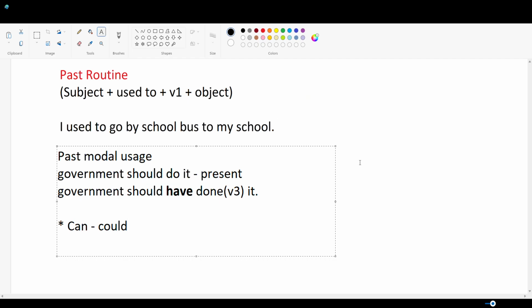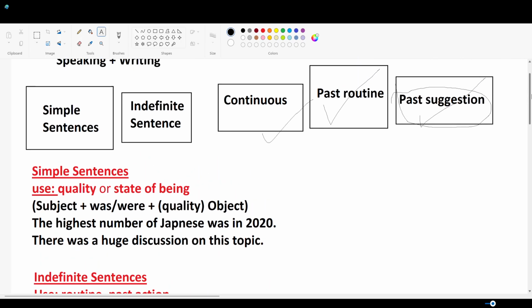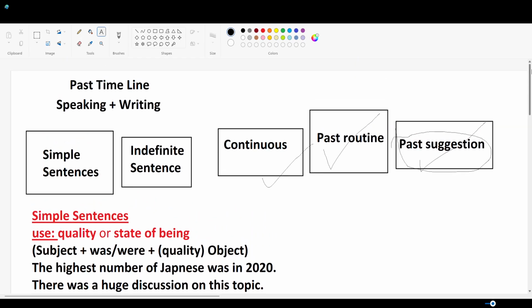Now, that is all what we have covered in today's session. Let's revise it once and then we will apply these in our writing and speaking. So today we have covered past timeline. We have not covered tenses in detail. We have just checked them and skimmed through all of these concepts. So when we talk about past timeline, when we speak in past timeline or when we write and describe events which happened in past, we can use these variety of sentence structures.